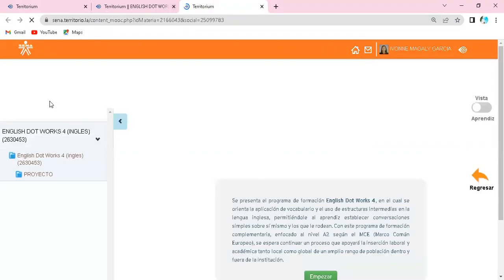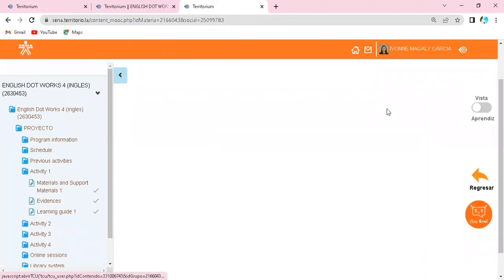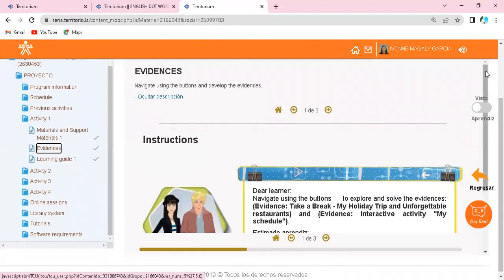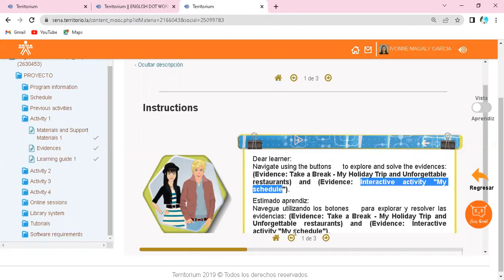Course content. Project activity 1. Pieces of evidence. You have to submit the evidence for this learning activity. Take a break, that's one of them. My holiday trip, that's another one. And unforgettable restaurants. You also have to do the interactive activity, my schedule.